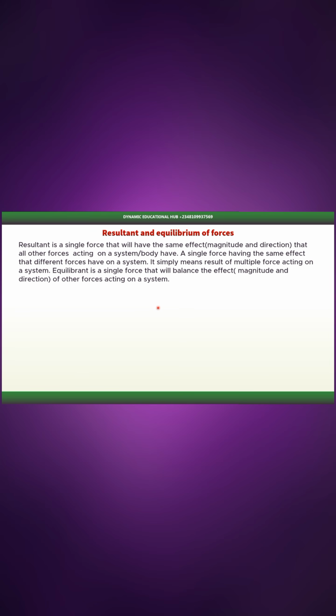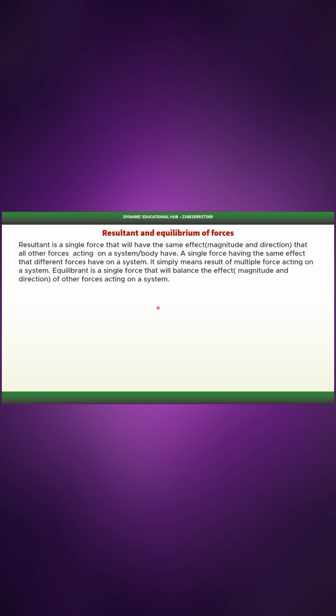Now when you get the resultant, you can now apply a force that is having the same magnitude as the resultant in opposite direction to the resultant force. So that is when you will now have your object in equilibrium state. That force that you apply to make an object stable to be in equilibrium state is known as equilibrant, while the effect of multiple forces is known as resultant.